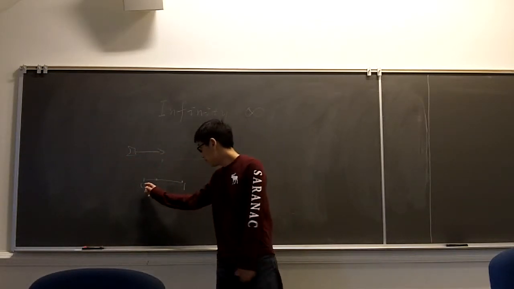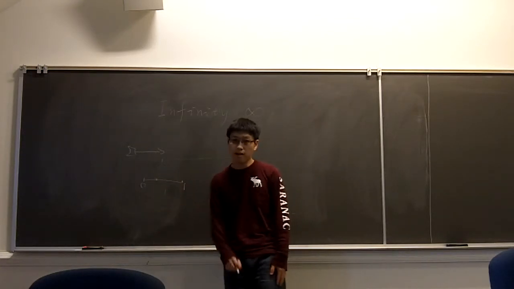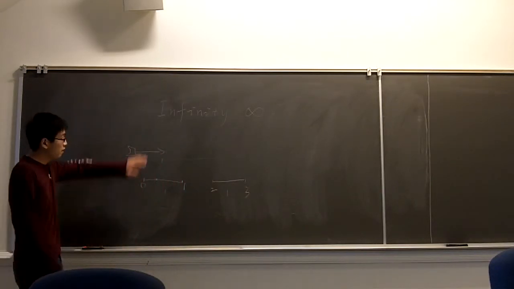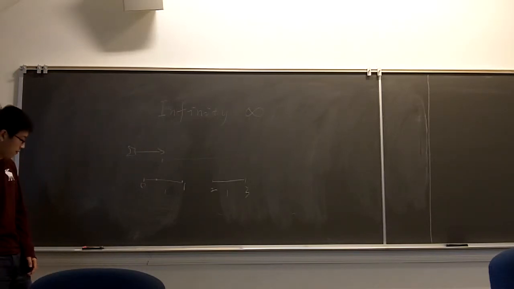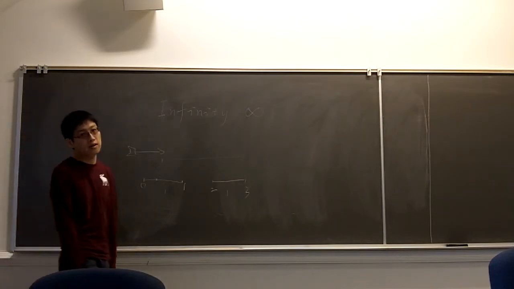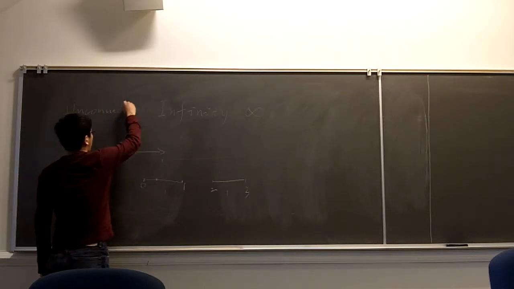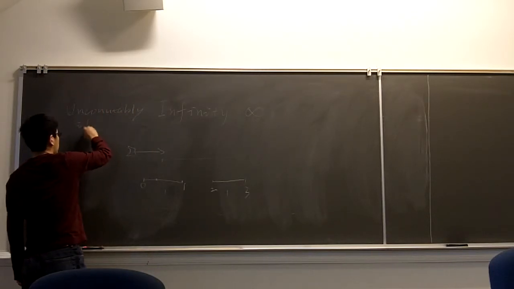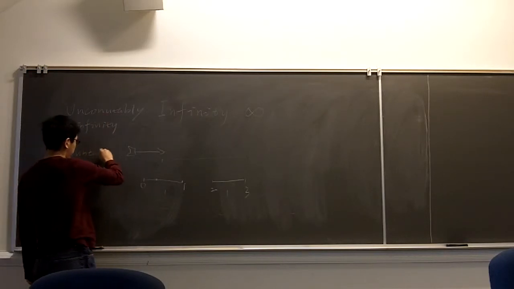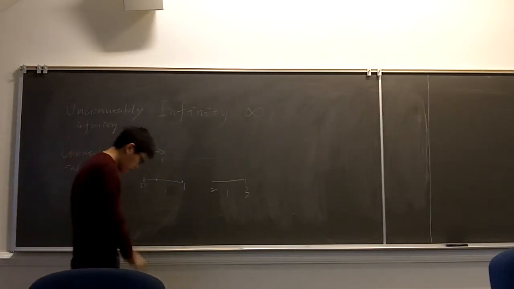It's a weird result, since a single point does not have length, but the set of all these points has a length. To explain this, we have to introduce two concepts of infinity, which is the answer to my first question. The infinities are not the same. Some infinity is larger than other infinities. We call this uncountable infinity. What does that mean?